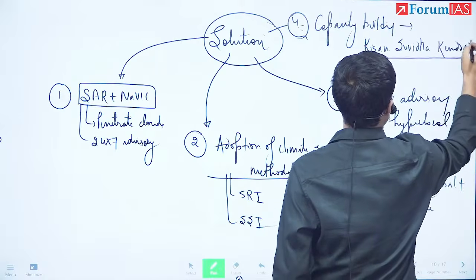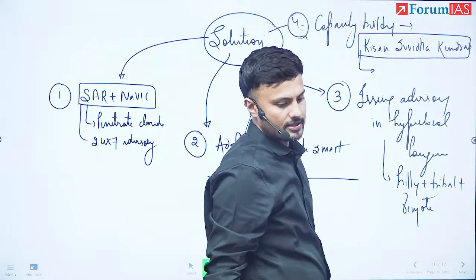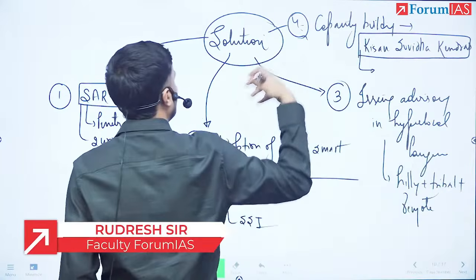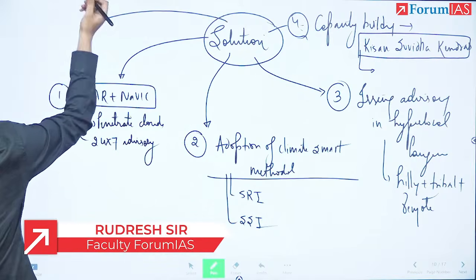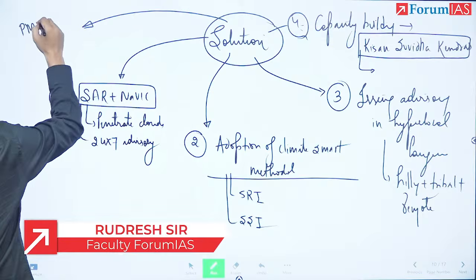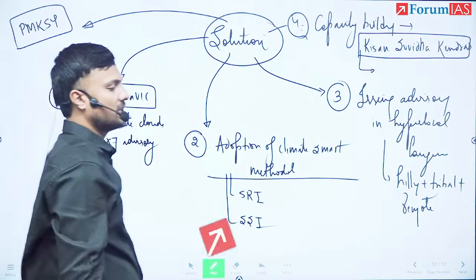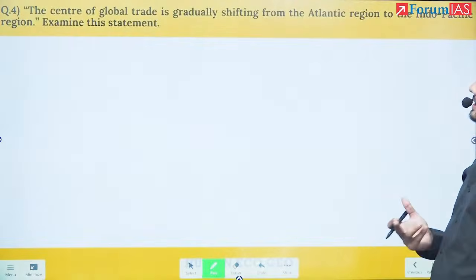Here they must be taught how to use the advisories. Based on this, they can convert them into actionable steps. And finally, you can ultimately talk about how to streamline the government measures, that is the Pradhan Mantri Krishi Sinchai Yojana. So basically, this is the question.